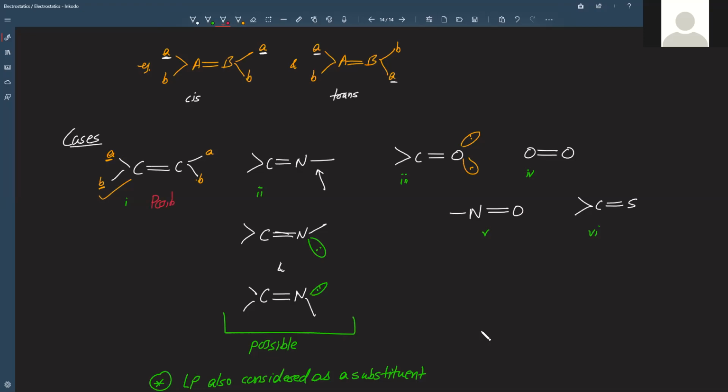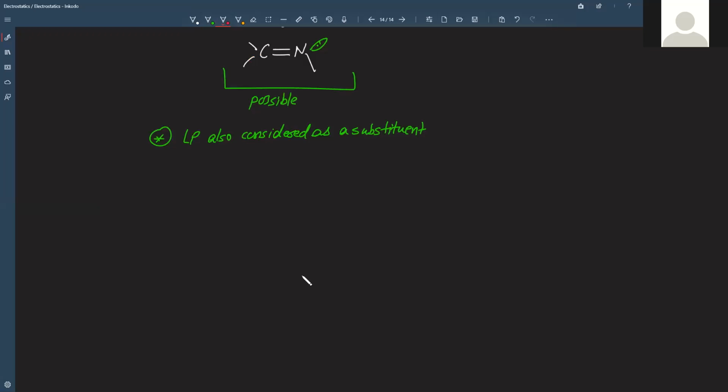possible, not possible. Now can you tell me about the fourth structure? Not possible. This is also not possible. Fifth structure? That's not possible actually. Right, oxygen has two lone pairs, both the same. And even in this sulfur there are two lone pairs, so this is also not possible, right? So we were discussing only the possibility here, and the same thing we can discuss in case of carbon-carbon triple bond.